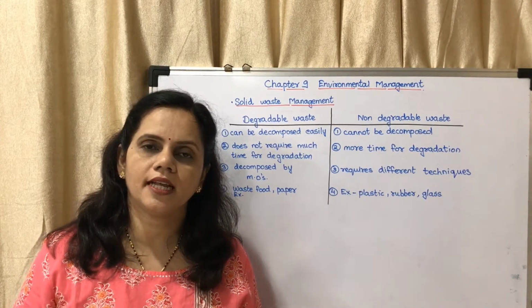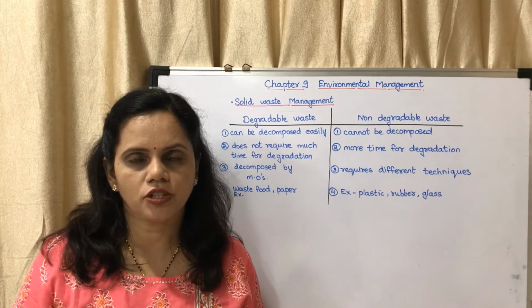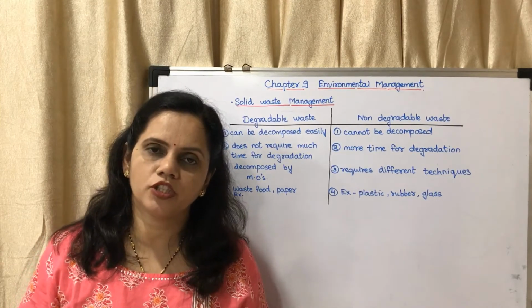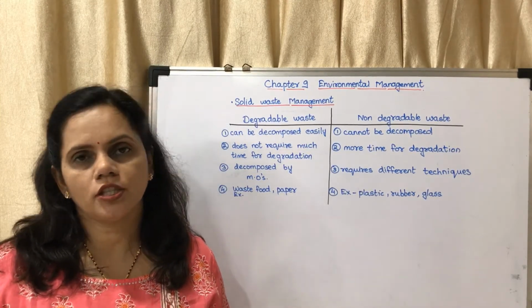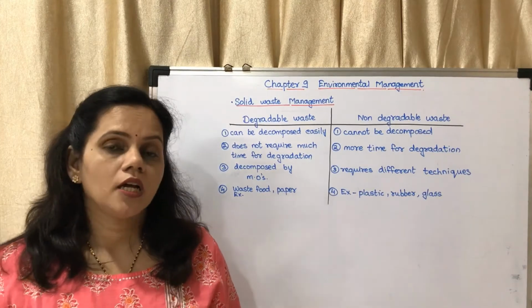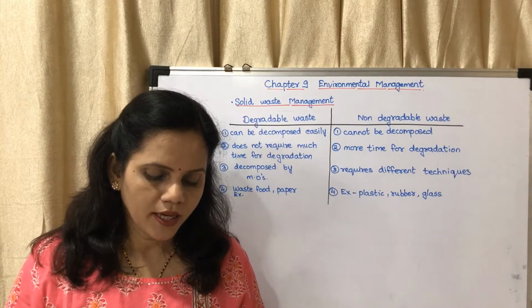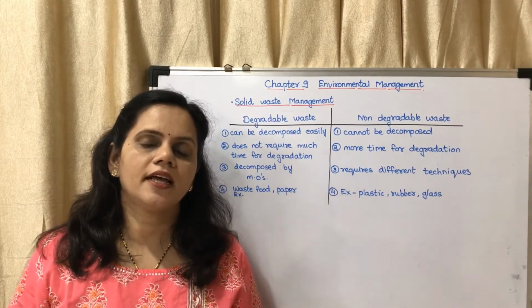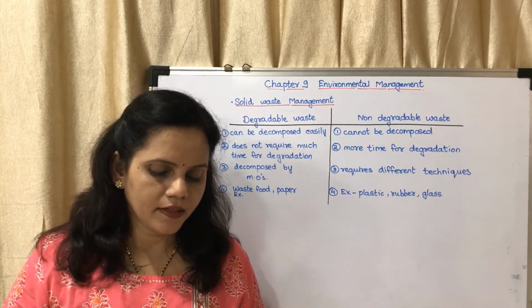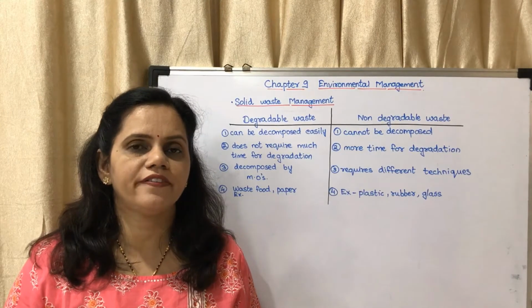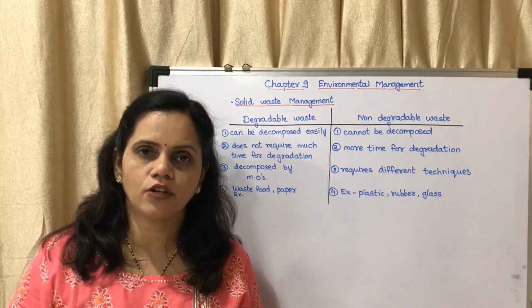In which different ways do our surroundings get polluted? So the question is indirectly, what are the different types of pollution? Air pollution, water pollution, soil pollution, noise pollution and radioactive pollution. Now in figure 9.2 they have given a diagram. They have explained the collection of different types of waste materials around you.